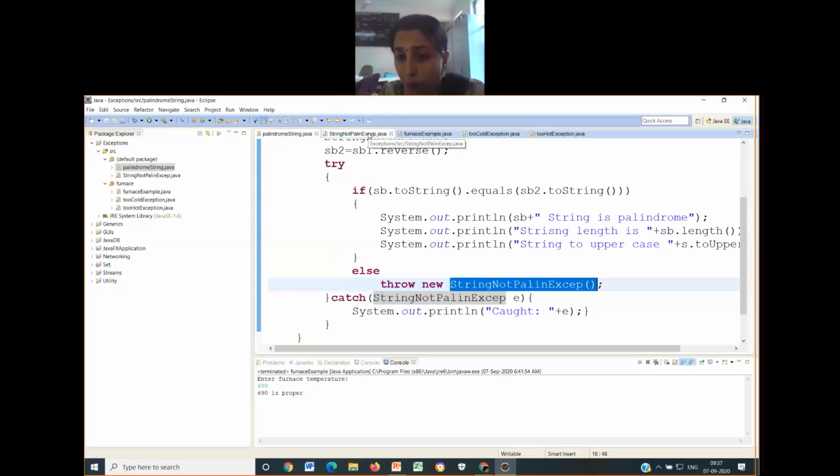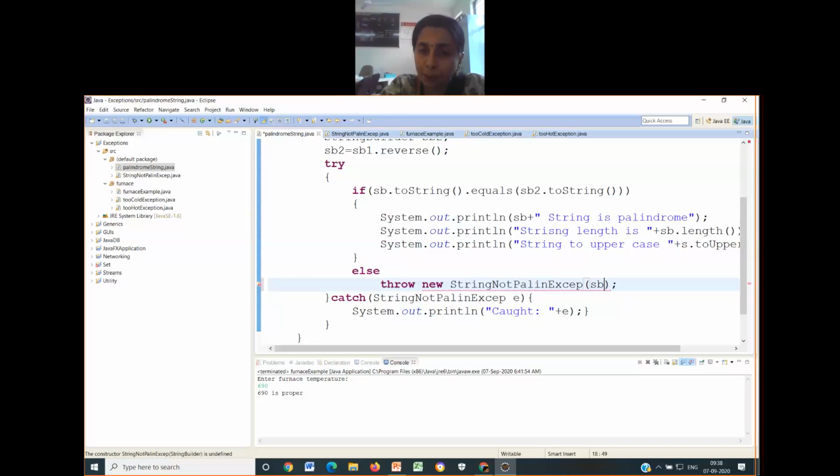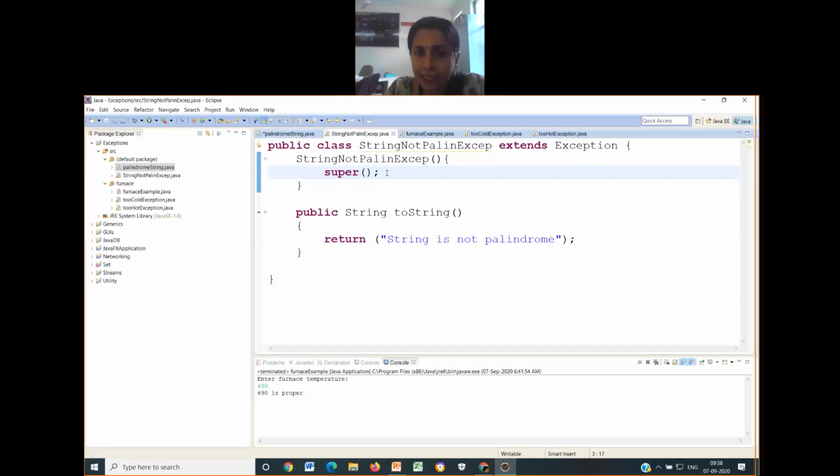Suppose when you are calling this particular constructor, if I pass SB here, what is the meaning of this SB? SB contains the original string. If I want to pass this original string to this particular class, then this particular super writing is required.